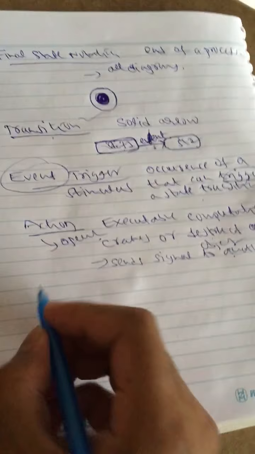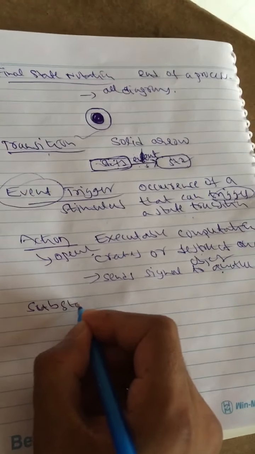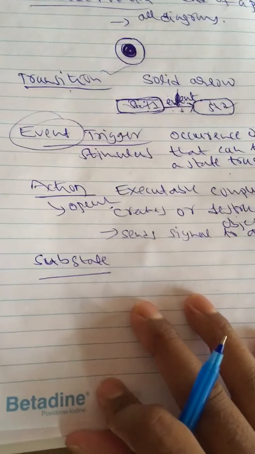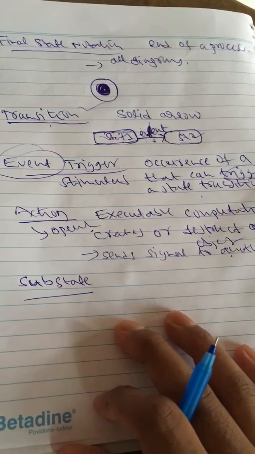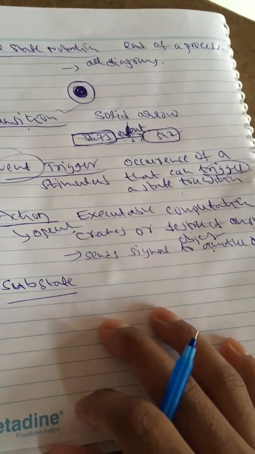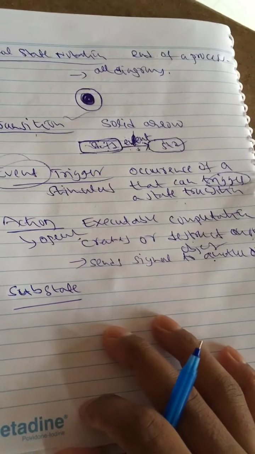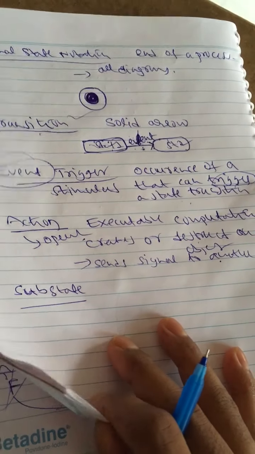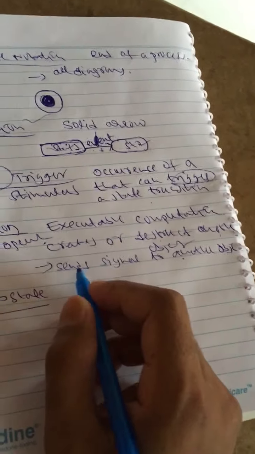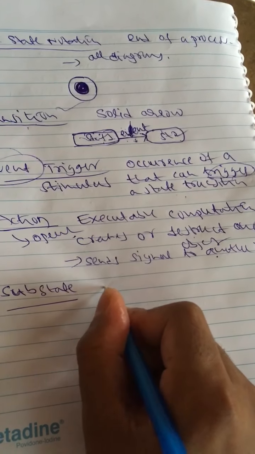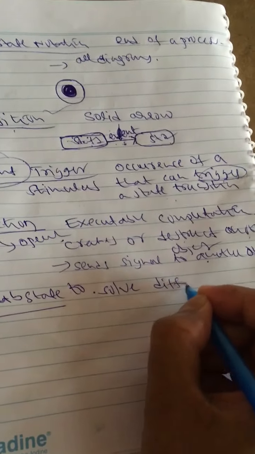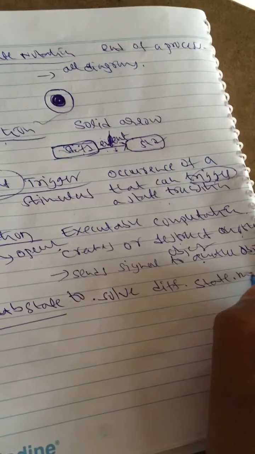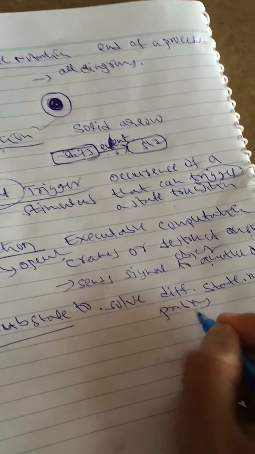Okay, next and last one, substate. The name itself tells us that a substate is a state within another state. So substate provides advanced features for solving a number of modeling problems, a number of state machine problems. So it provides different features to solve different state machine problems.